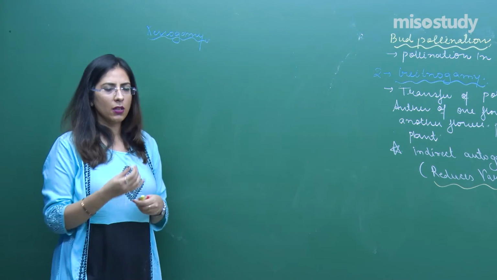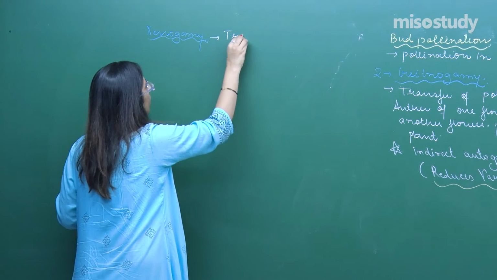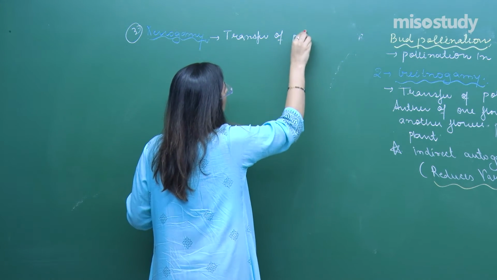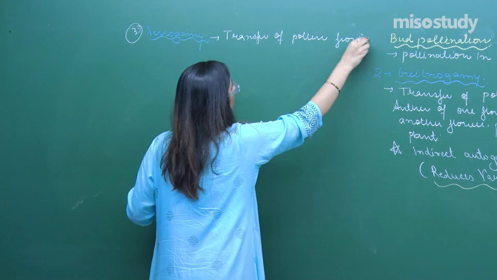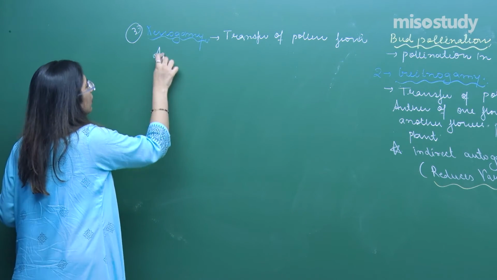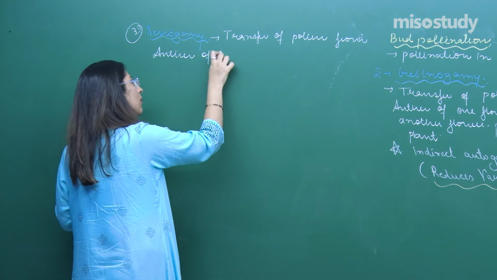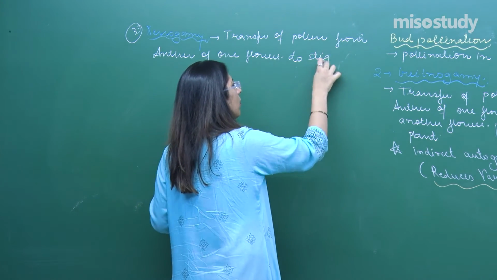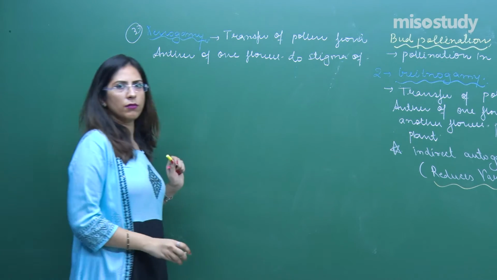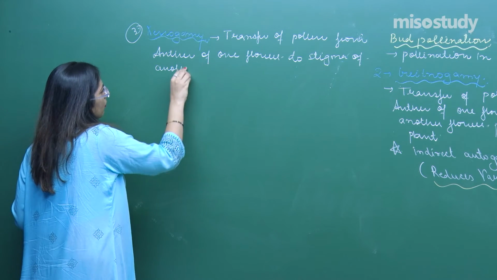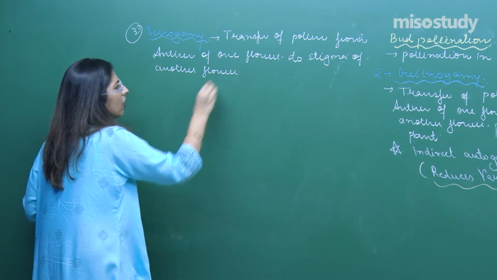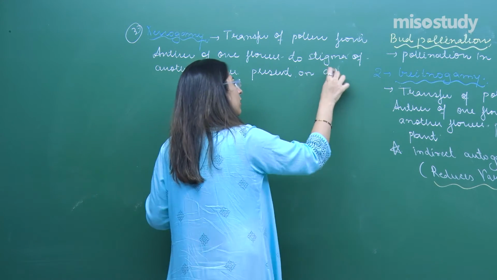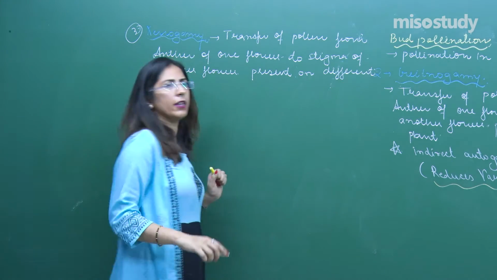Xenogamy. So what is xenogamy? Xenogamy means transfer of pollen from anther of one flower to stigma of another flower present on a different plant.